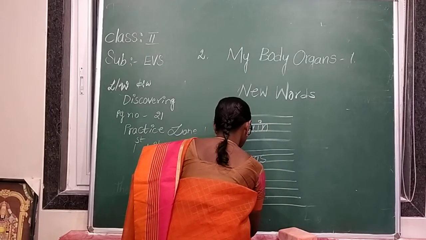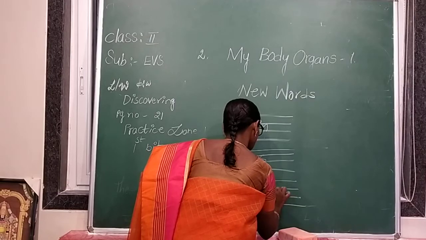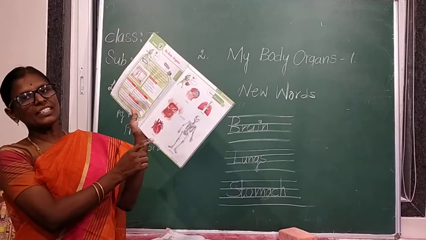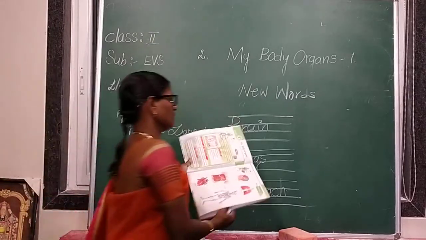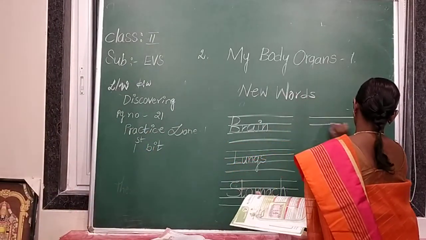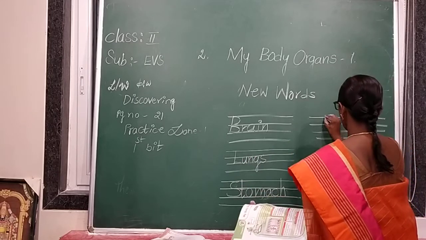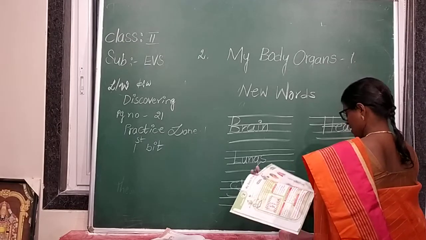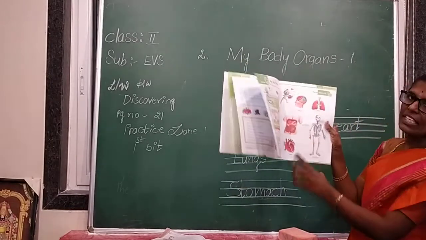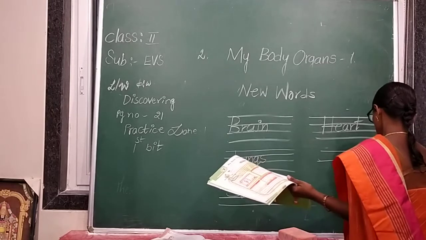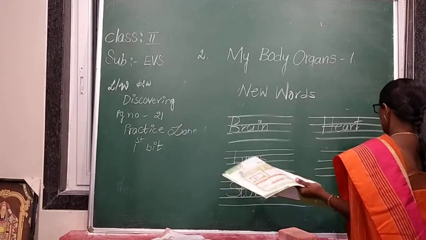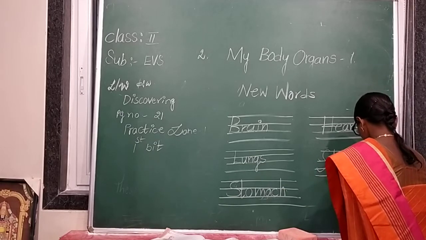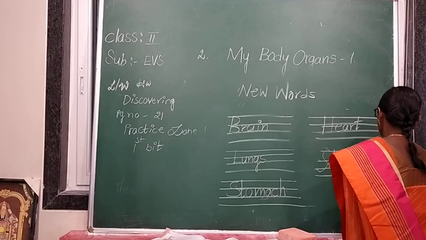S-T-O-M-A-C-H. What is this? This is our heart. H-E-A-R-T. This is our skeleton. Our skeleton is covered with skin. Skeleton.